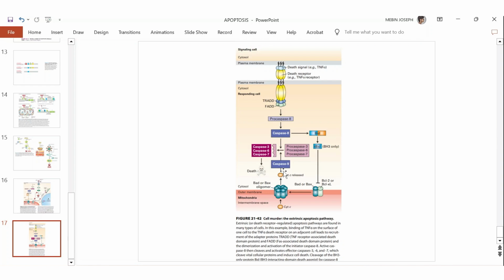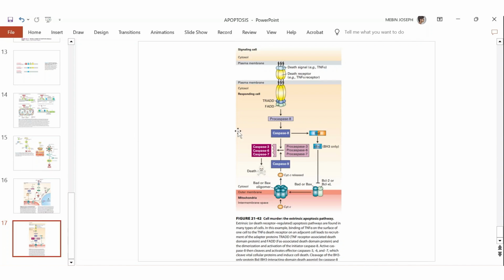So these are the two apoptosis pathways, intrinsic pathway and extrinsic pathway. In the intrinsic pathway, the death stimuli is generated within the cell itself. If DNA is damaged, at that time, it can be the death stimuli. If integrin is disrupted, that is also a death signal. Or if growth factor is absent, that is also a death signal. And the signal is generated in that cell only.